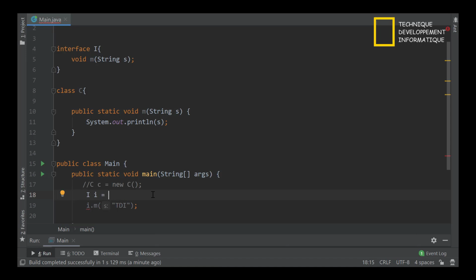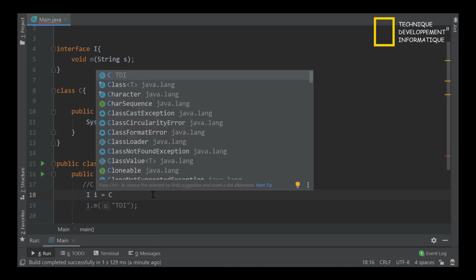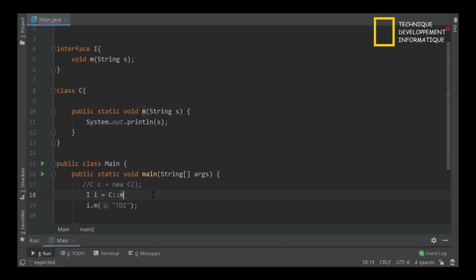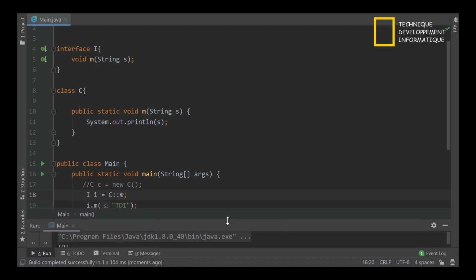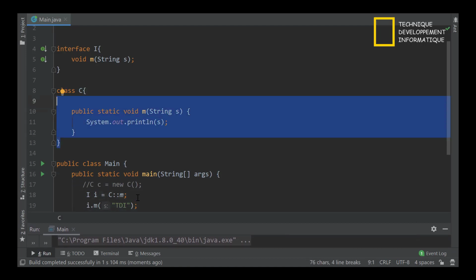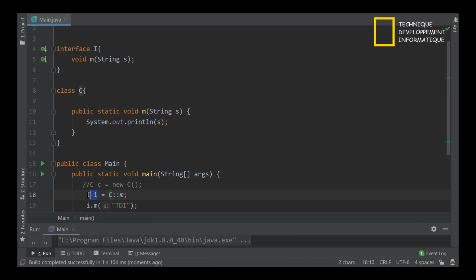We must specify just the name of the class and a double colon to tell the compiler this is a method reference, and the name of the method. Yeah, and I can execute. I have no problem, and I could use the static method as the implementation of this interface like that. Good. Now we will use the reference to constructor.